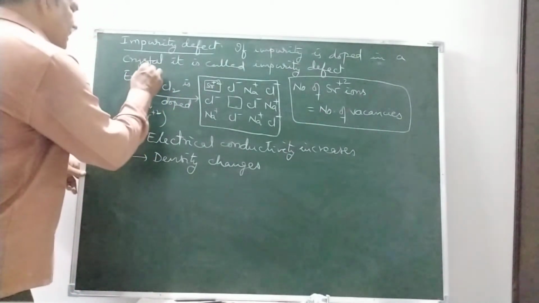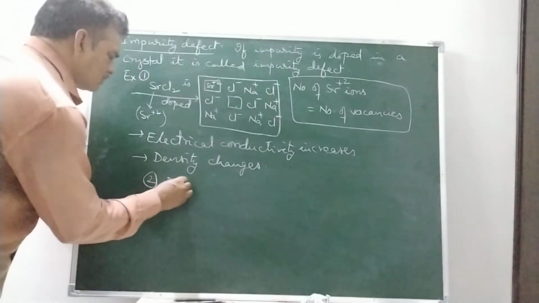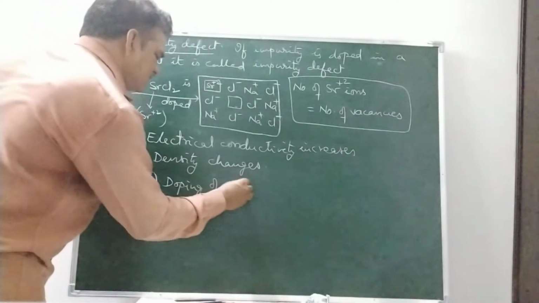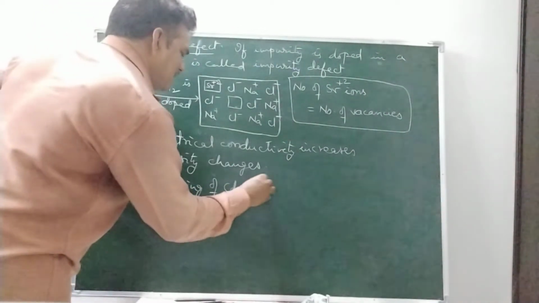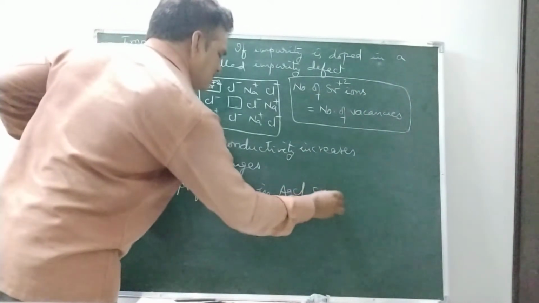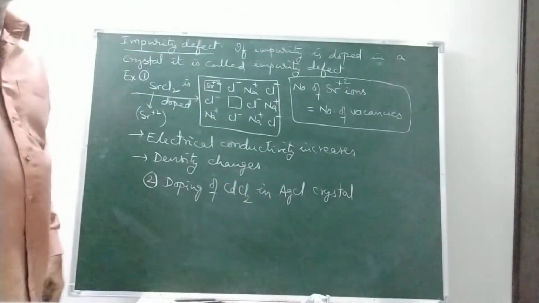Okay. Say this is example 1. Next, example 2: doping of cadmium chloride CdCl2 in AgCl crystal. Okay, so this is about impurity defects.